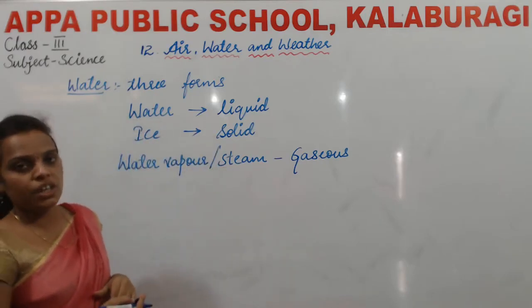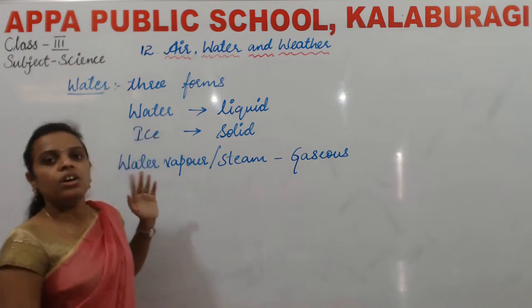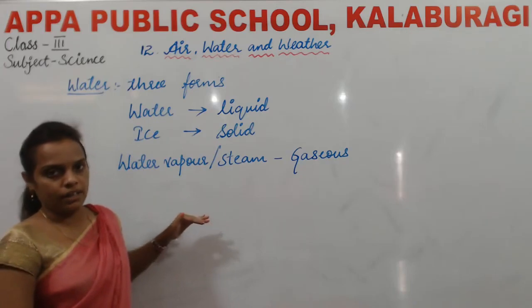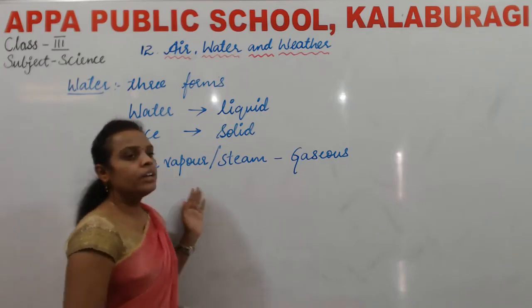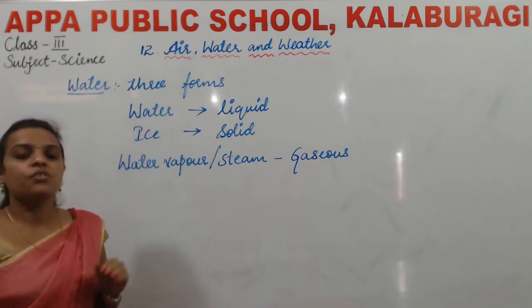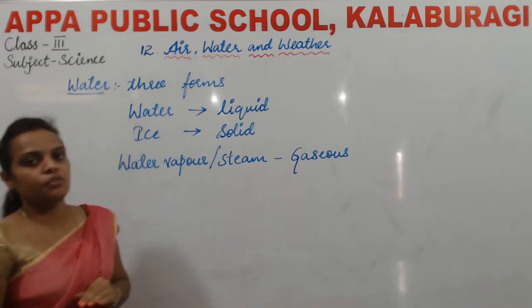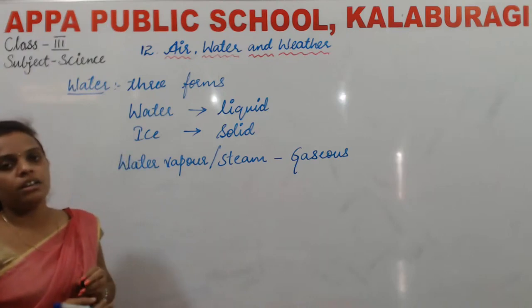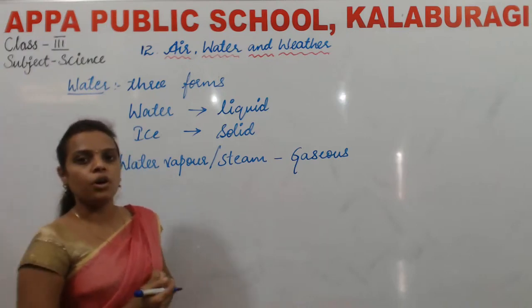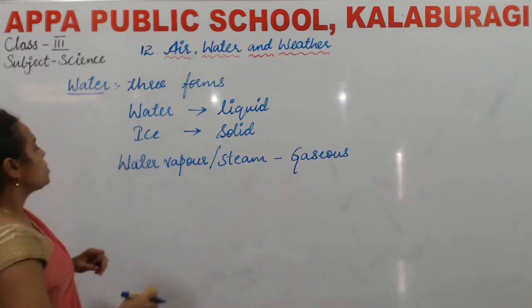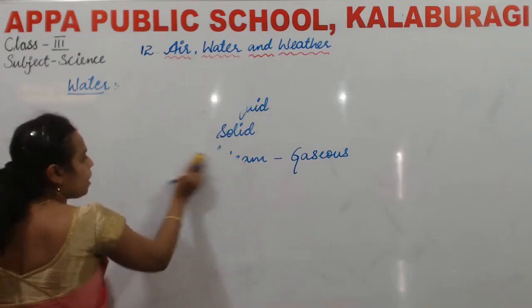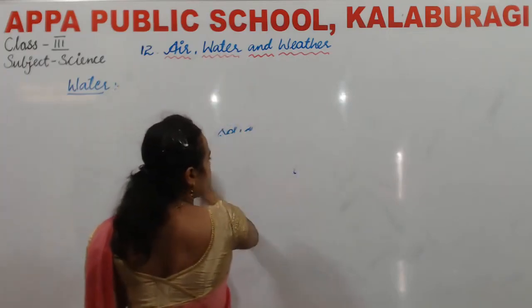How can they change their form? They can change their form on heating or by cooling. Yes children, water can change from one form to another form by boiling, or by cooling. So then next we have studied about the water cycle.